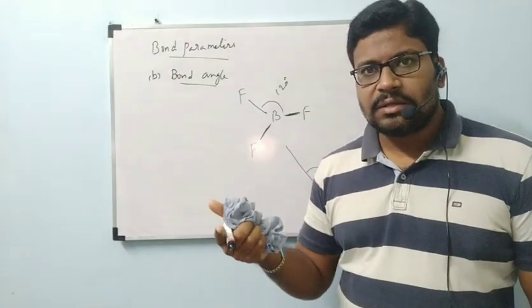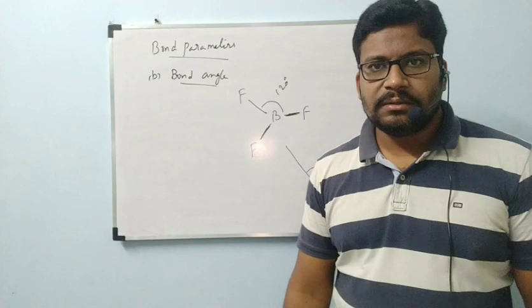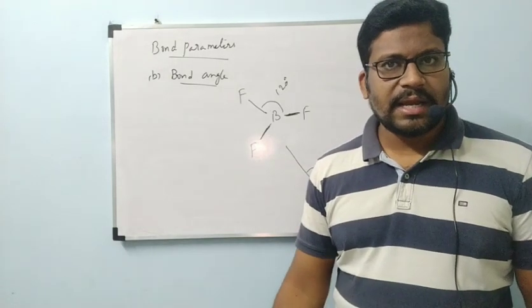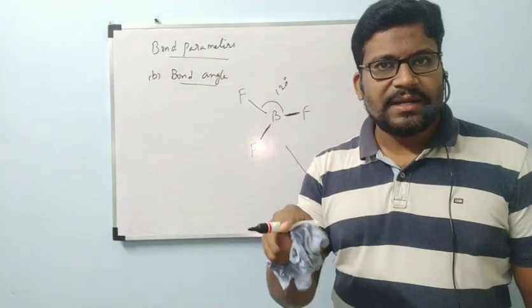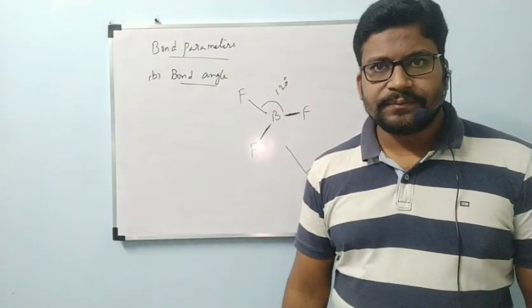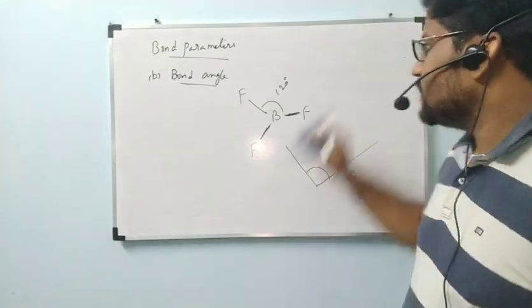In BF3, bond angle is 120. Like that, in some molecules, two bond angles are also possible. If they have equatorial bonds and axial bonds, they have 90, 120, 180. Like that, every data was given in a tabular column of VSEPR theory and hybridization. Okay, this is about bond angle.